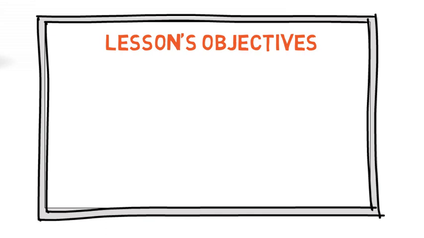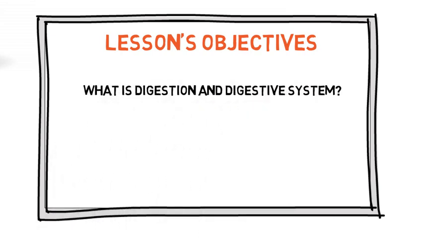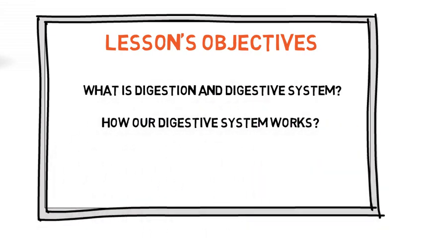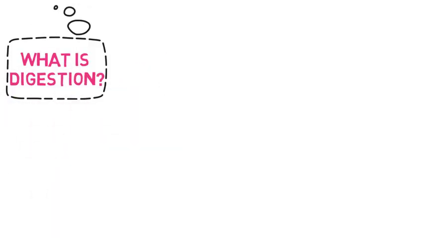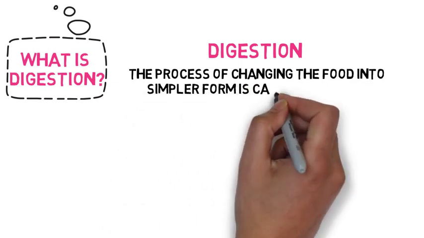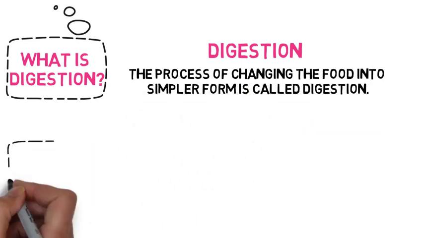The objectives of our lesson are: you have to understand what digestion and the digestive system are, how our digestive system works, and terms related to the digestive system. Let's start. What is digestion? The process of changing the food into simpler form is called digestion.